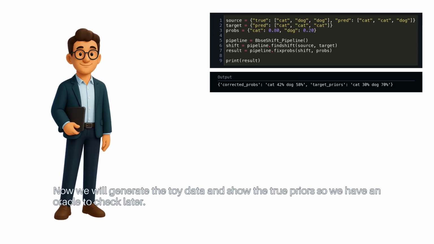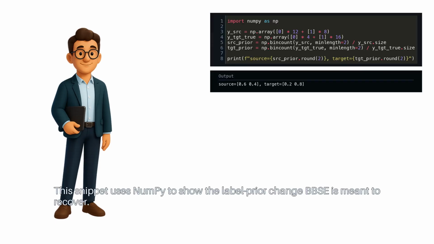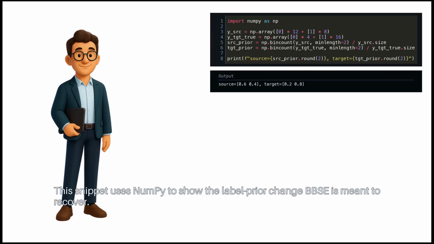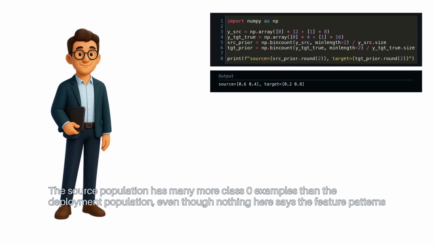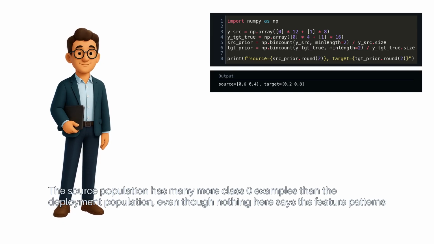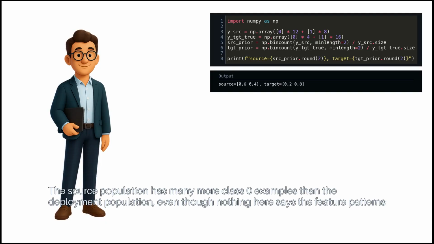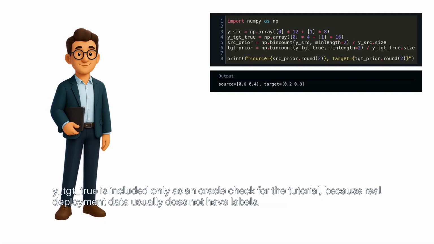Now, we will generate the toy data and show the true priors, so we have an oracle to check later. This snippet uses NumPy to show the labeled prior change BBSE is meant to recover. The source population has many more class 0 examples than the deployment population, even though nothing here says the feature patterns changed.